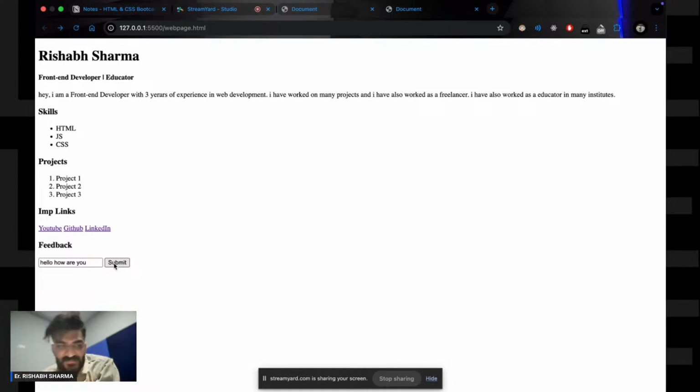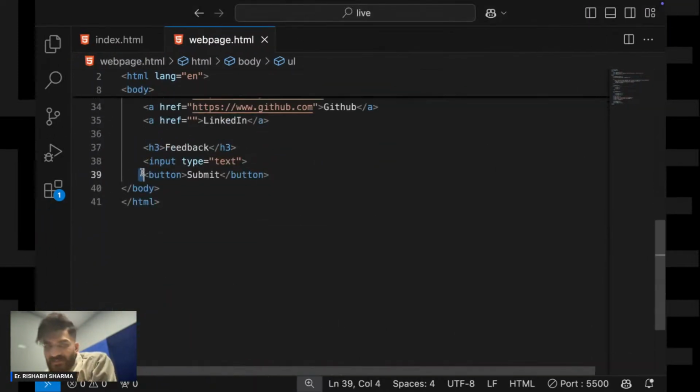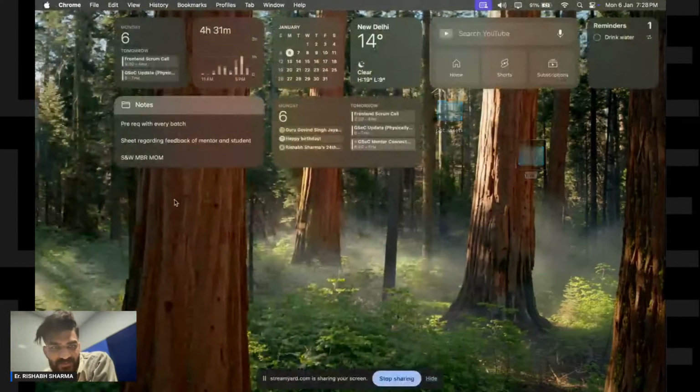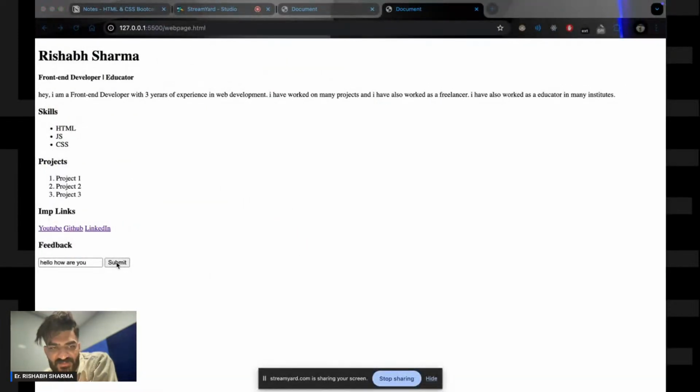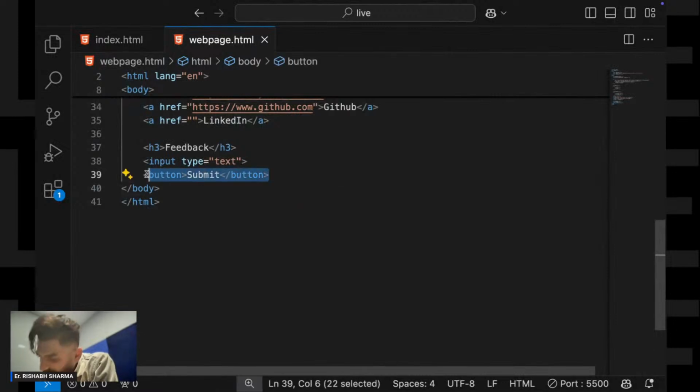Button tag, this is the one I just used, see. This is the button tag. The submit which I have used is a button tag. This submit is a button, right? Over here you can see it's a button tag that I have used, okay?